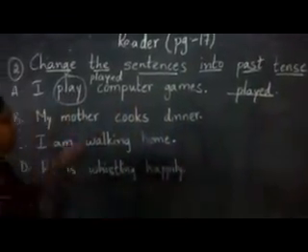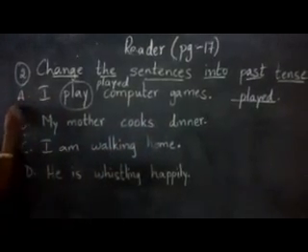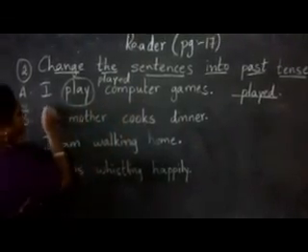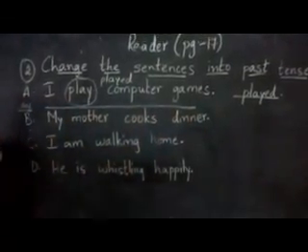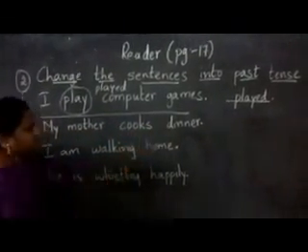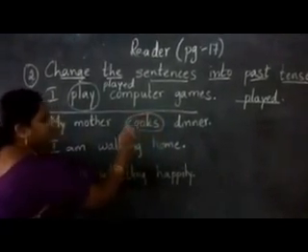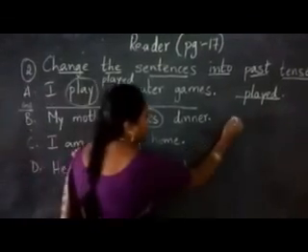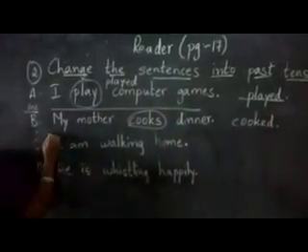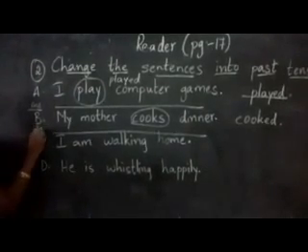How will you write the sentence now, children? I played computer games. In the next line, you will be writing the answer. I played computer games. Don't forget to leave one line and write clearly, children. Second one. My mother cooks dinner. What is the verb here? Cooks. Now we are going to change this cooks into a past tense verb. That is cooked, C-O-O-K-E-D. My mother cooked dinner. That will be your second answer.